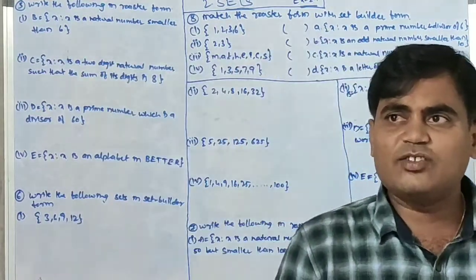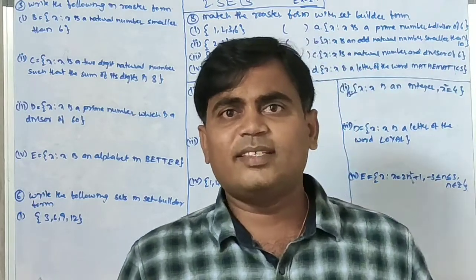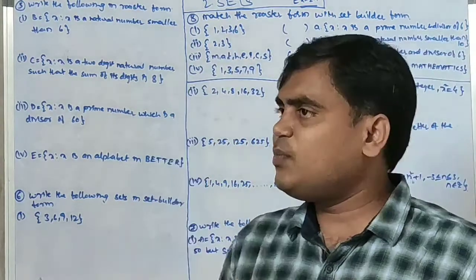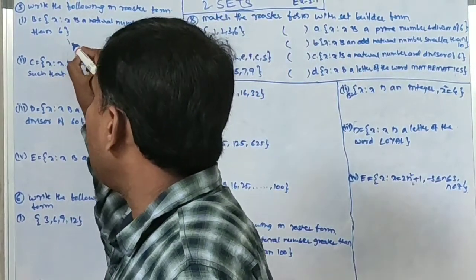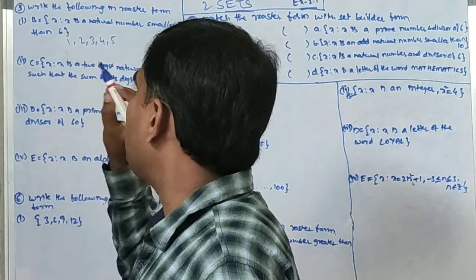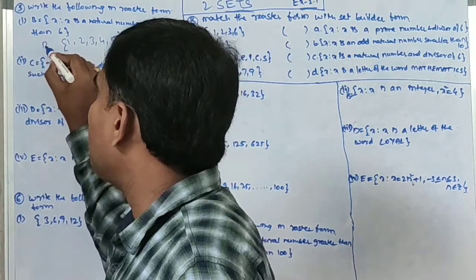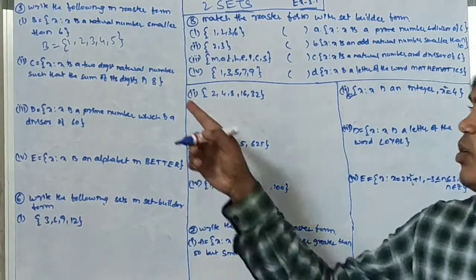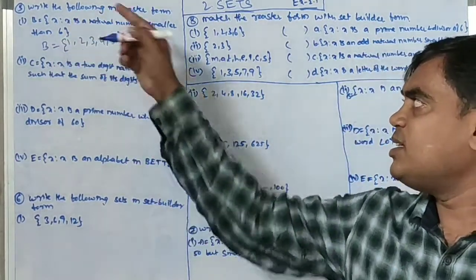So here the set B equal to x such that x is a natural number smaller than 6. The natural numbers are 1, 2, 3, 4, 5, 6 and so on. Among all these, which are smaller than 6? The natural numbers smaller than 6 are 1, 2, 3, 4, 5. 6 is not smaller than 6. So B equal to 1, 2, 3, 4, 5. This is the roster form of this set.